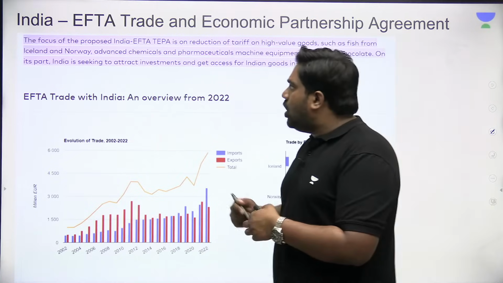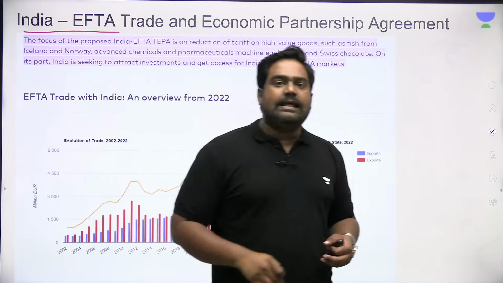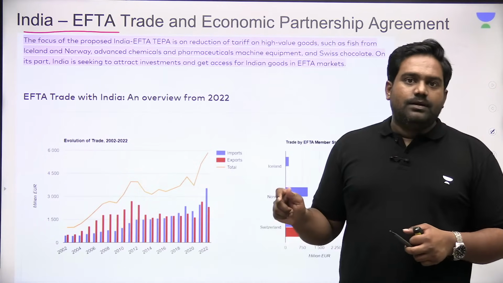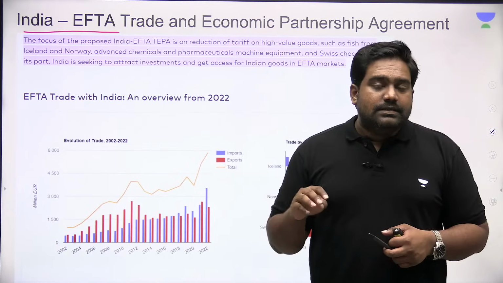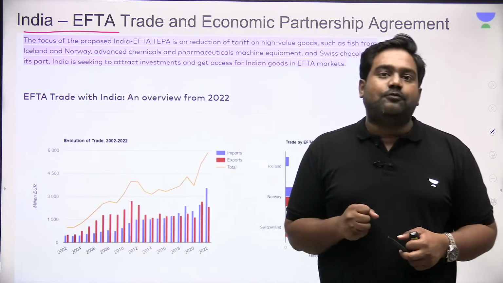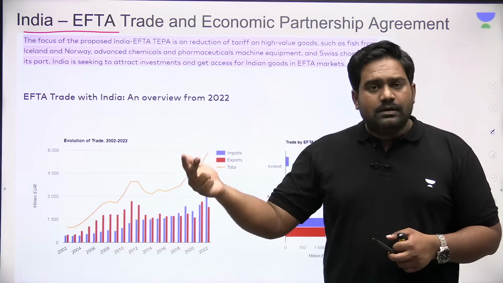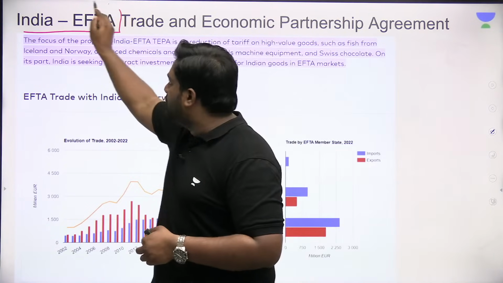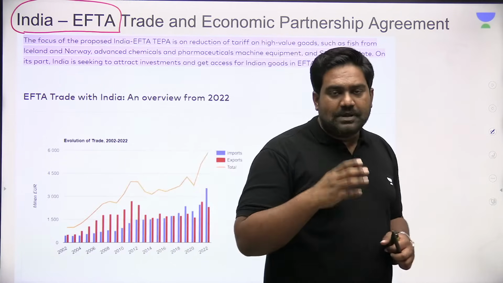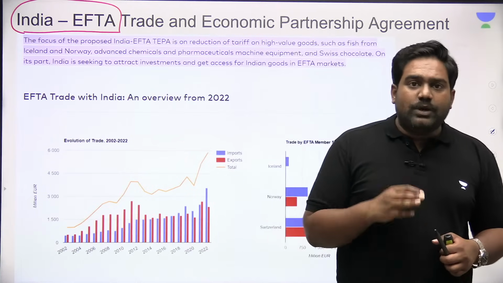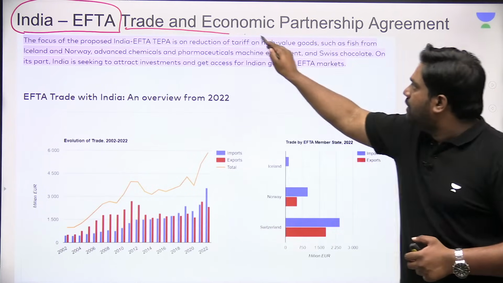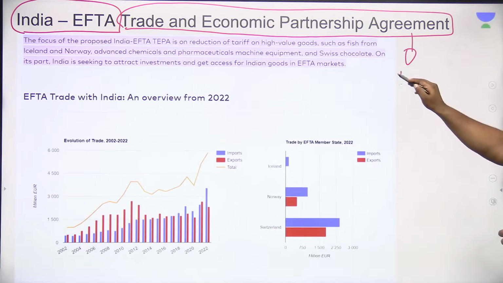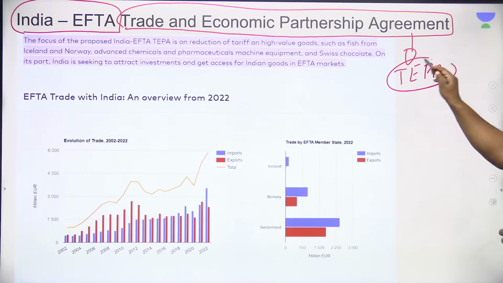Now coming to the ongoing trade negotiations between India and EFTA. There is a lot of potential that exists over here. Even though it's just 4 European countries, these 4 countries are actually a very big market for India: Norway, Switzerland, Iceland, and to an extent even Liechtenstein. There are a lot of exports from India that head towards these 4 countries, which are part of the European Free Trade Association. So today we are negotiating the TEPA, the Trade and Economic Partnership Agreement. It is tentatively named the Trade and Economic Partnership Agreement.